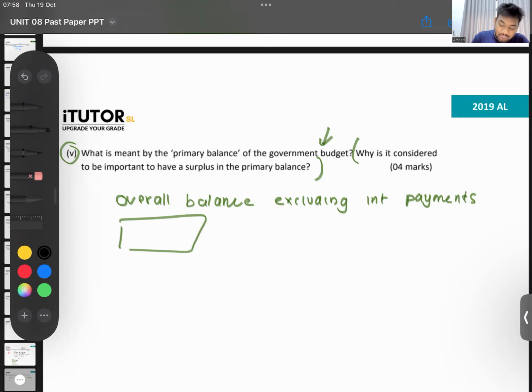Now, why is it important? Even the IMF is telling us that more than the overall balance, they are focusing on our primary account balance. Why? Can you all give me some reason? Why is it important to have a surplus in our primary account balance? Think and tell me. Yes, overall balance includes interest payment.